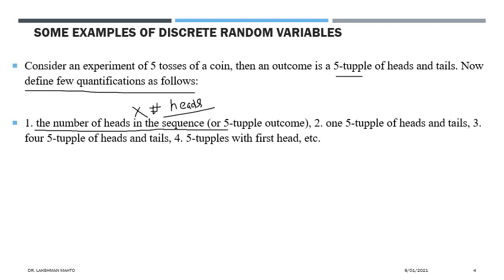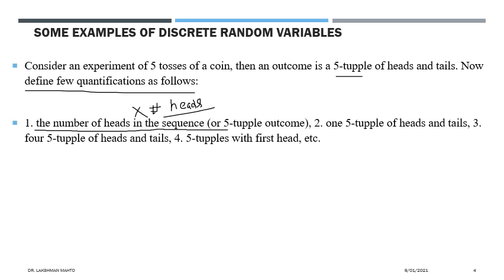I told you it would be a random variable if every outcome is associated with x. Someone is trying to answer. Would you like to comment on whether this x is a random variable or not? I'm not getting an answer from your side.